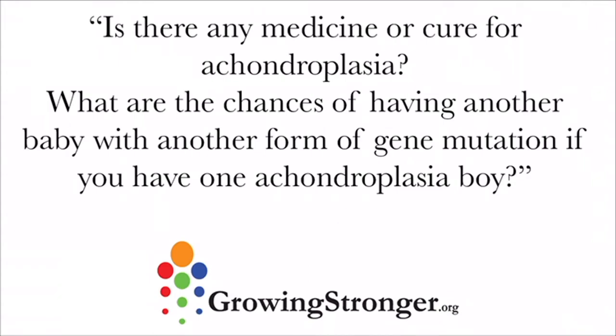If that were in fact the case, the recurrence risk should be the risk in the population, which we would estimate to be about 1 in 25,000 births. However, it is possible that the spelling mistake did not occur at the creation of the sperm or the egg, but rather in tissues that created the sperm or egg.